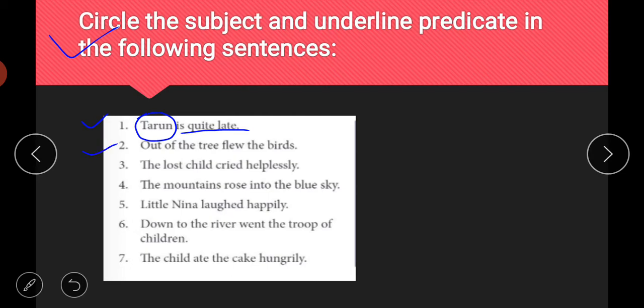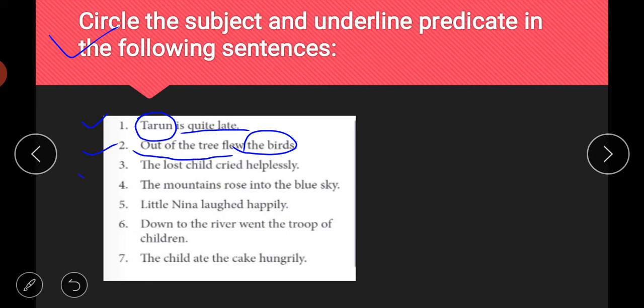Next is: out of the tree flew the birds. Now look at this sentence carefully, students. You have to observe the subject carefully in this one, because the subject is not always the starting part of the sentence, as I have already told you. So, out of the tree flew the birds. Here the word birds is again your subject. Why? Because we are talking about birds in this sentence, and the rest of the part is your predicate. This is your predicate.